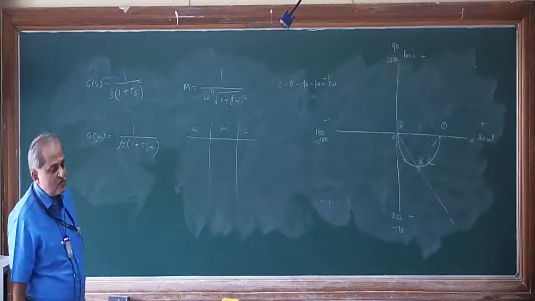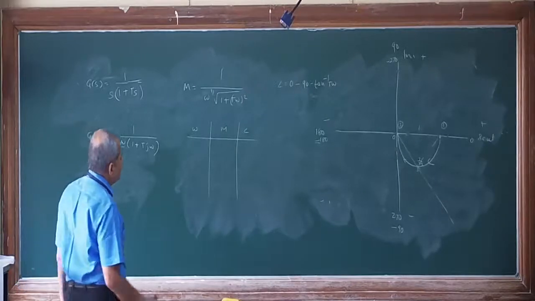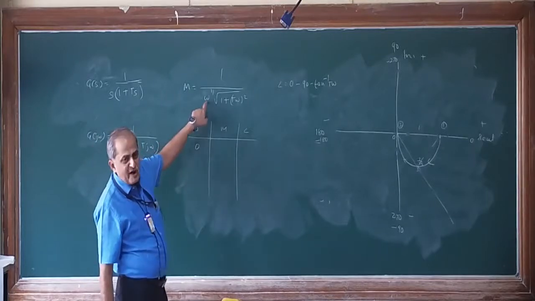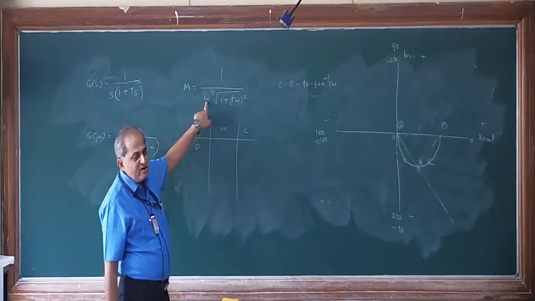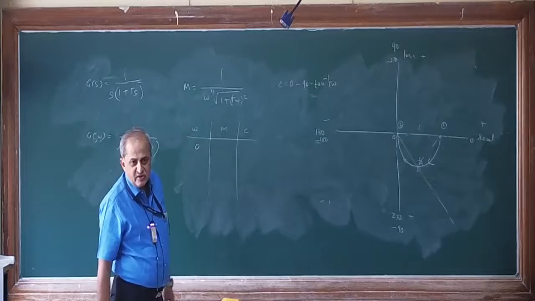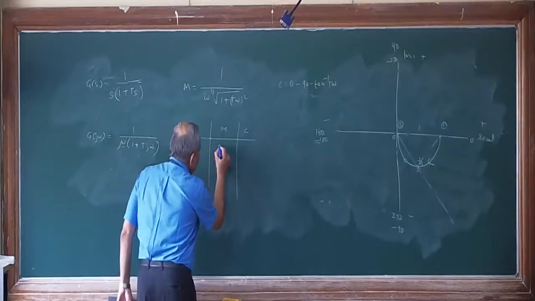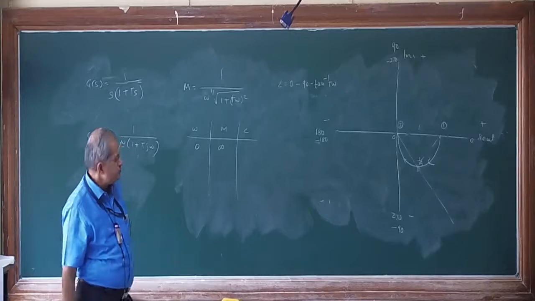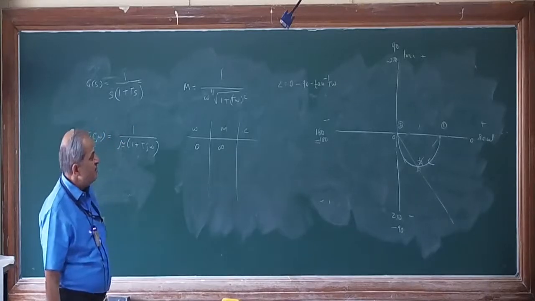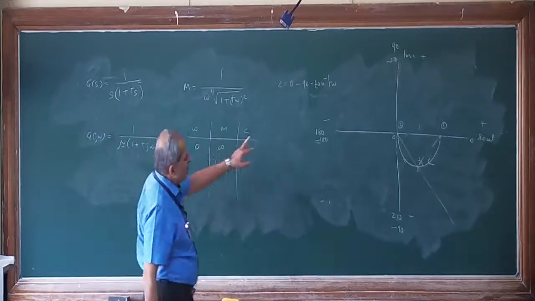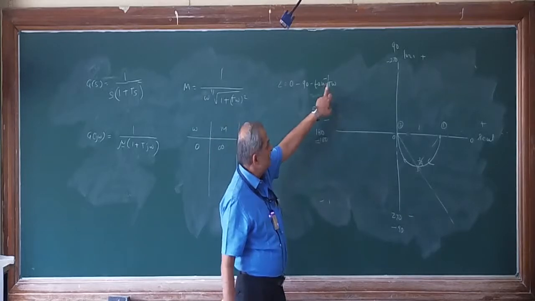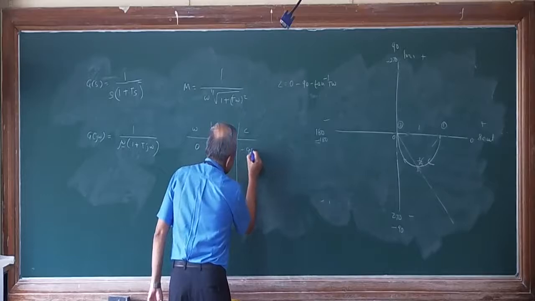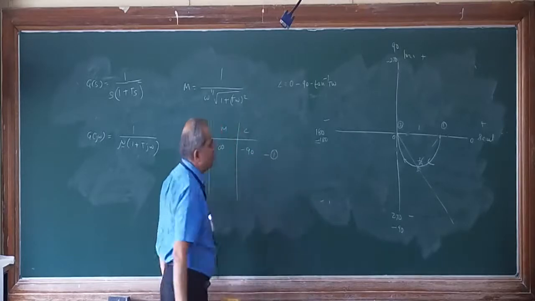Now, if you put omega equal to 0, the first value, what will happen to the magnitude? Anything divided by 0 is infinity. So the magnitude will become infinity. And for the angle, if you put omega equal to 0, tan inverse of 0 is 0. So minus 90 will remain as it is. So this will be minus 90. Let us call this point number 1.